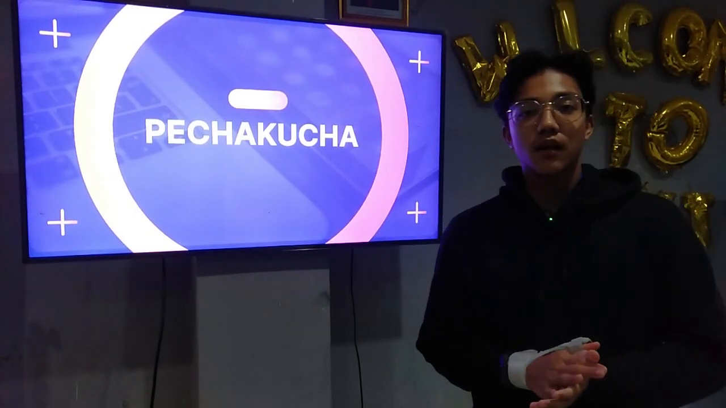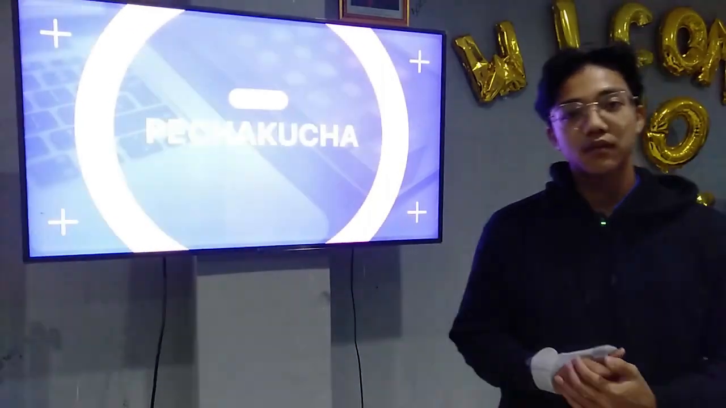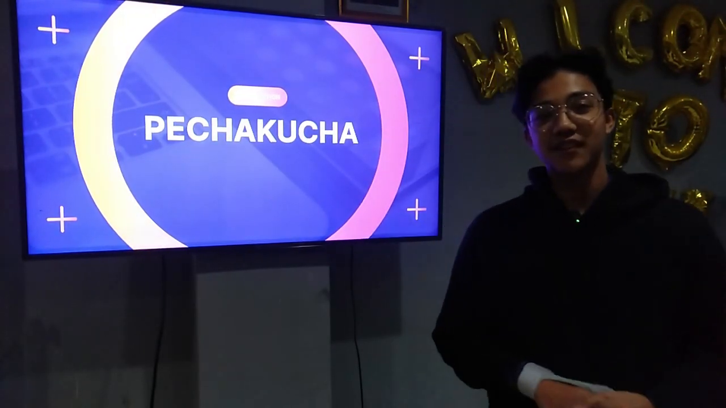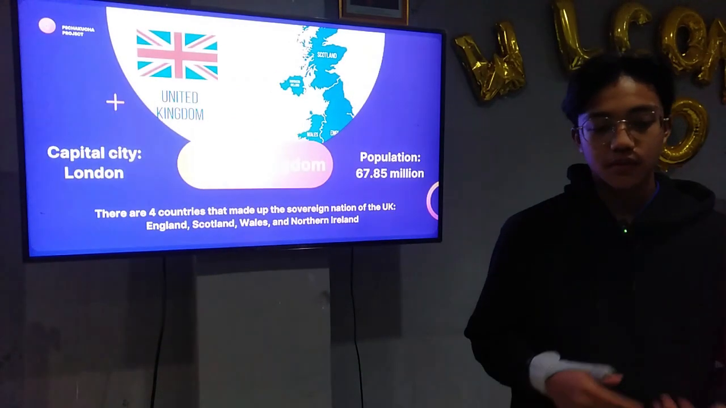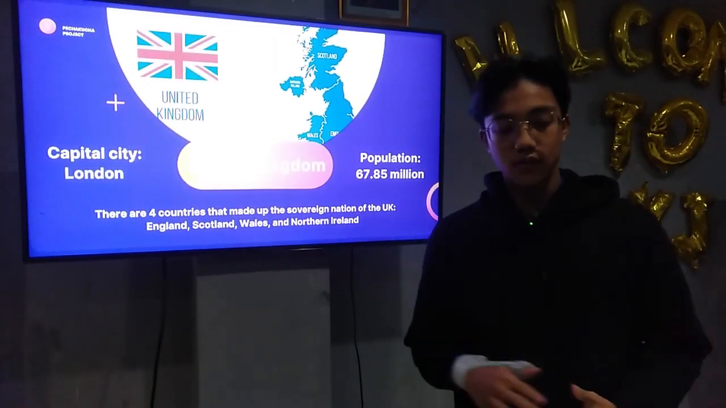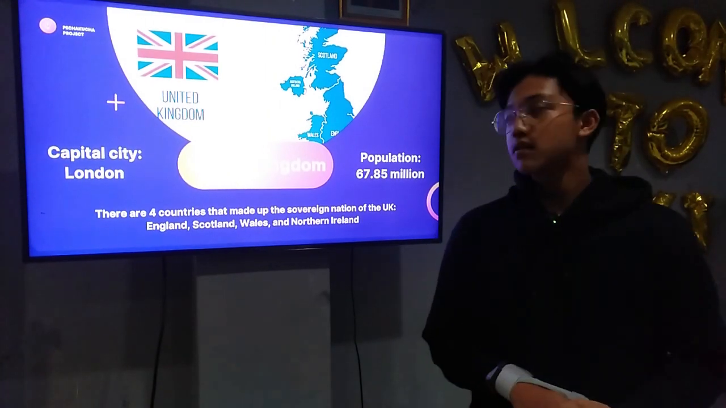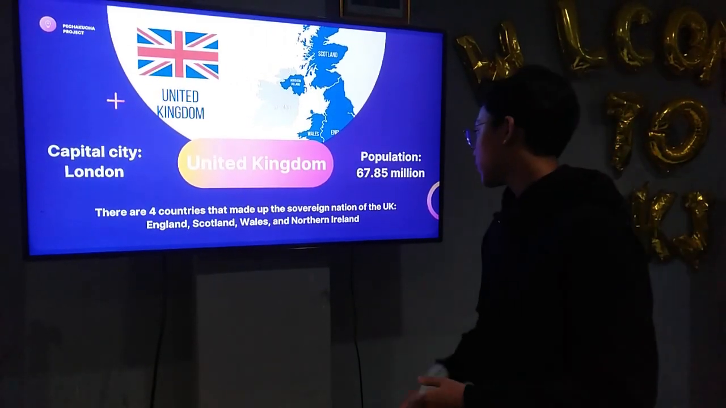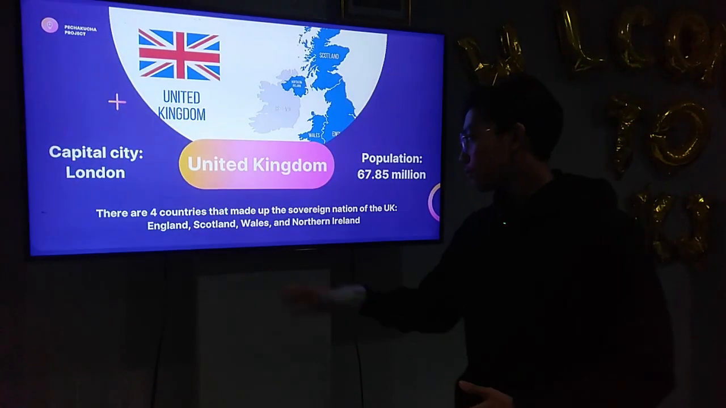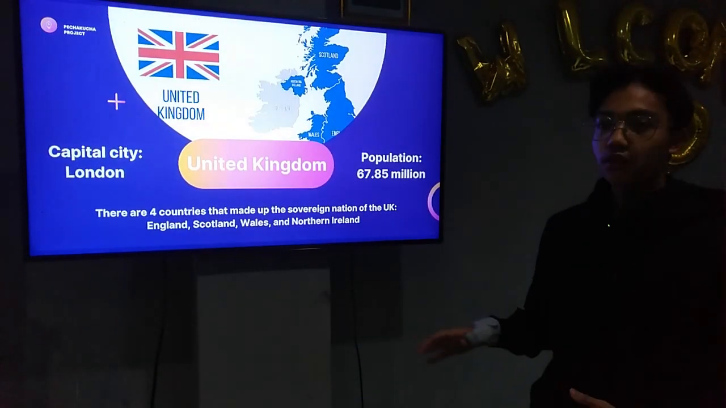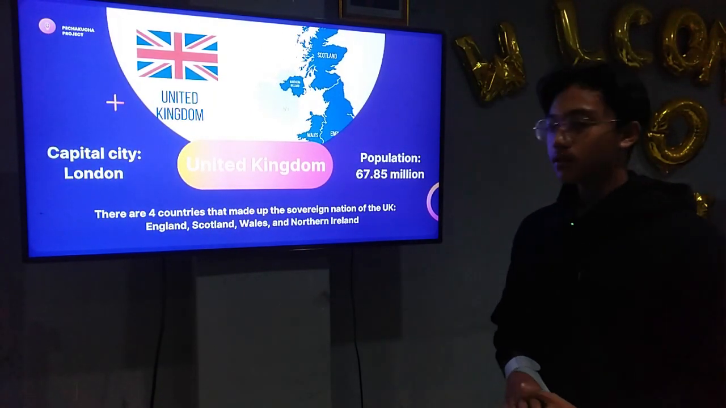So guys, today on this occasion, I'm going to give a Pechakucha presentation about a country. The country is the United Kingdom. The capital city of the United Kingdom is London, and the population is about 67.85 million. There are four countries that make up the sovereign nation of the UK: England, Scotland, Wales, and Northern Ireland.